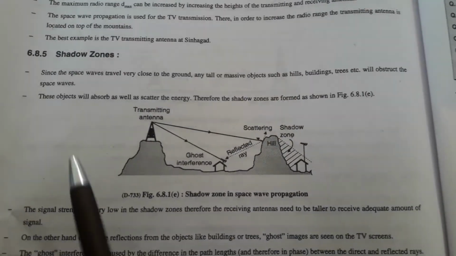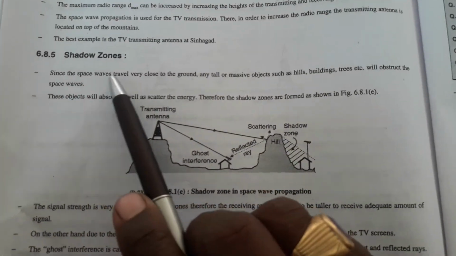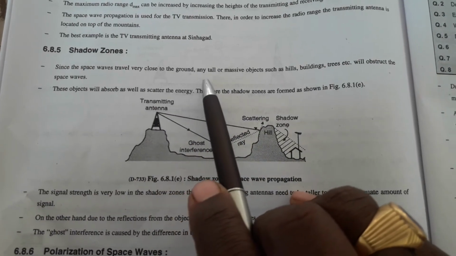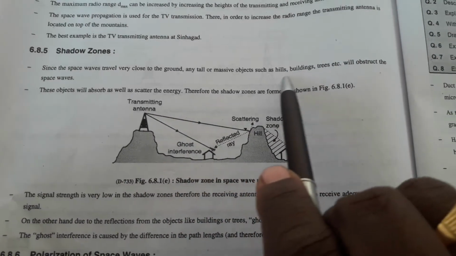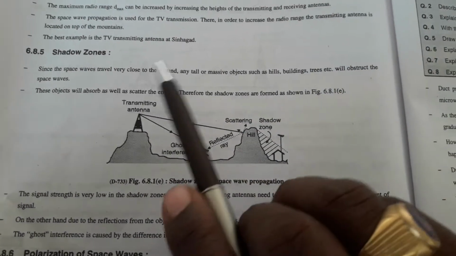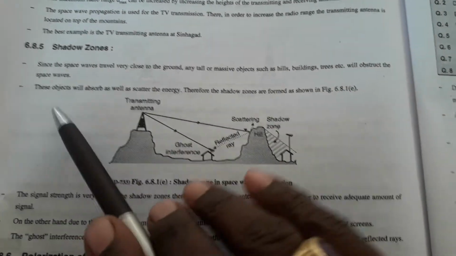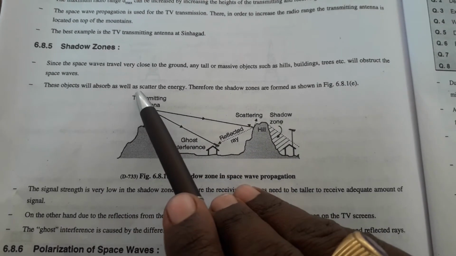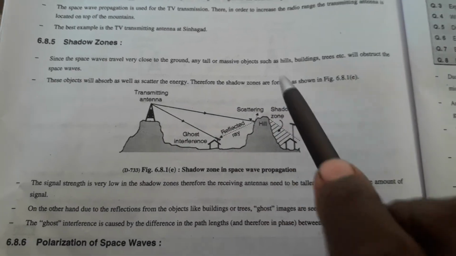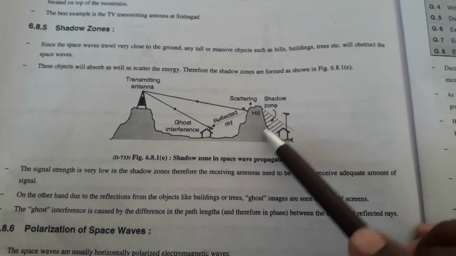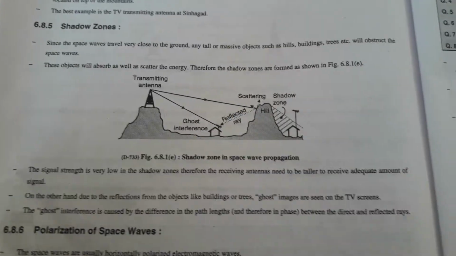Since the space wave travels very close to the ground, tall massive objects such as hills, buildings and trees become obstacles for the space waves. These objects absorb as well as scatter the energy. Therefore the shadow zone is created because of the absorption and scattering of the energy.